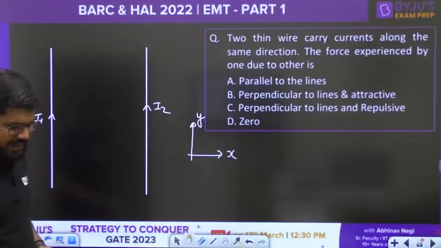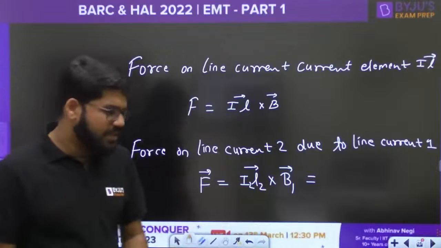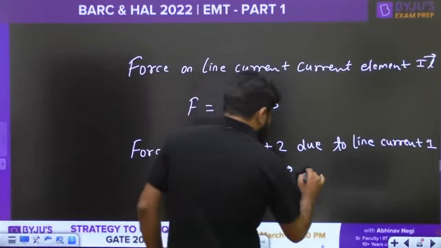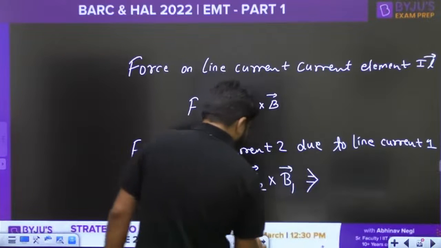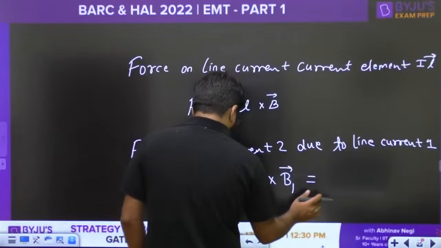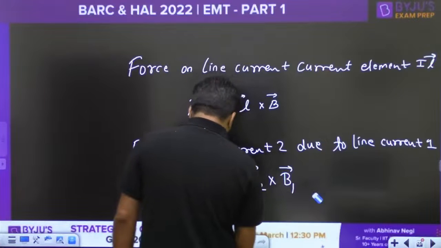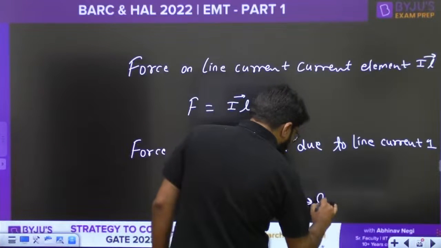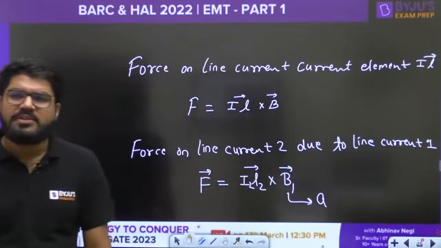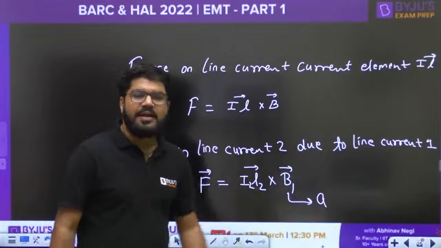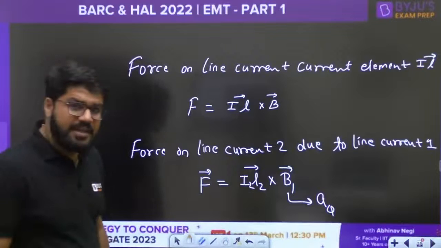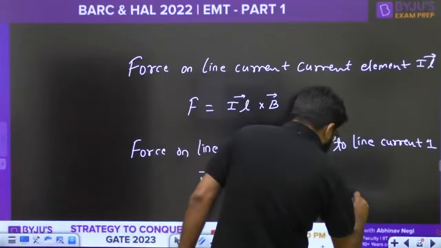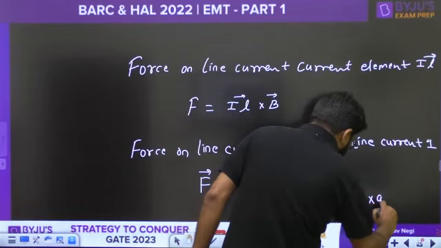Now try to understand the direction. What is the direction of L2 and what is the direction of B? Let us leave the direction of L2 for now, first we take the direction of B1. What is the direction of B1? As I just explained in the previous question, the magnetic field due to line current is in the phi direction, the azimuthal direction, and that phi direction is given by AL cross arrow.